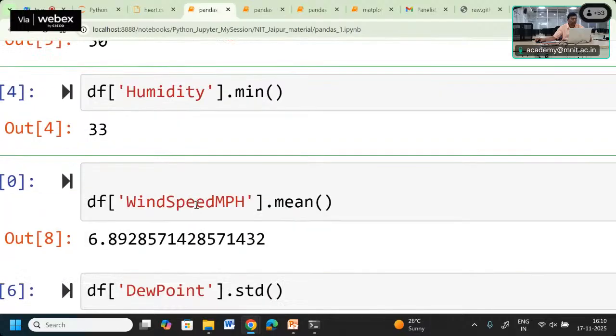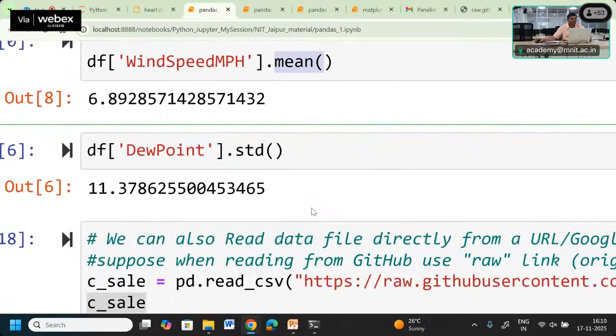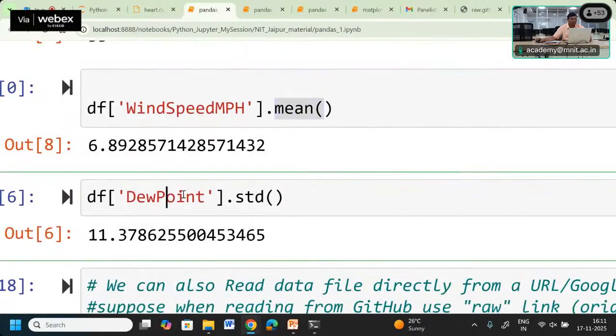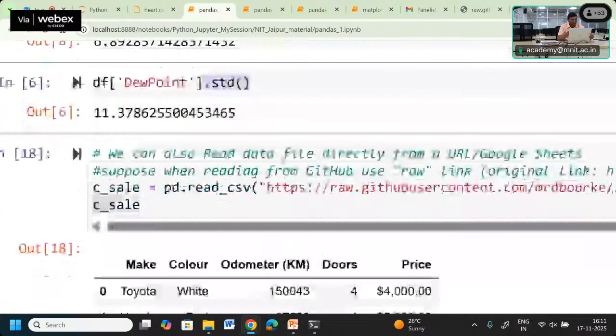If you want the mean of the wind speed column, we can apply df with the column name and get the mean. If you want the standard deviation of the dew point, we can apply dot std. So once the data frame is created, we can apply different kinds of functionality and take advantage of them to analyze the data in the appropriate way.